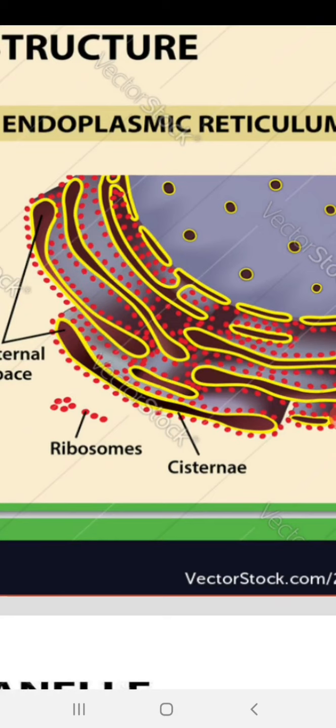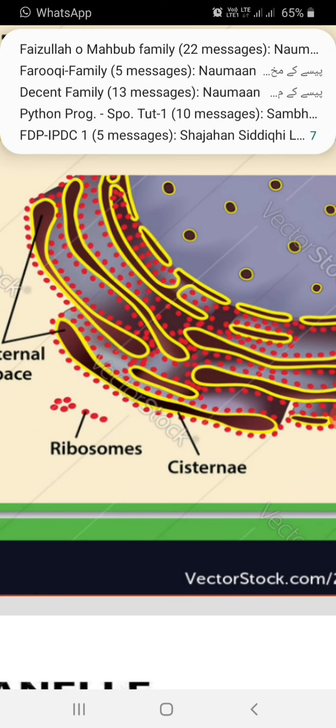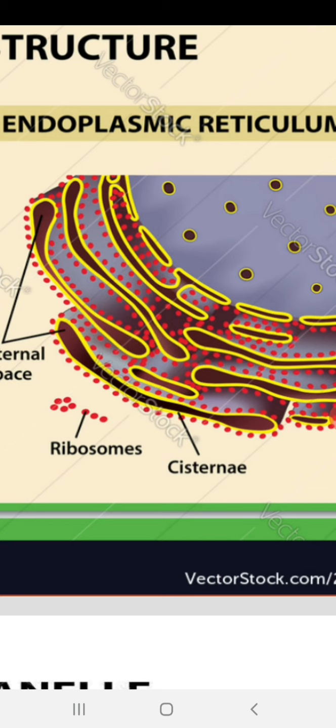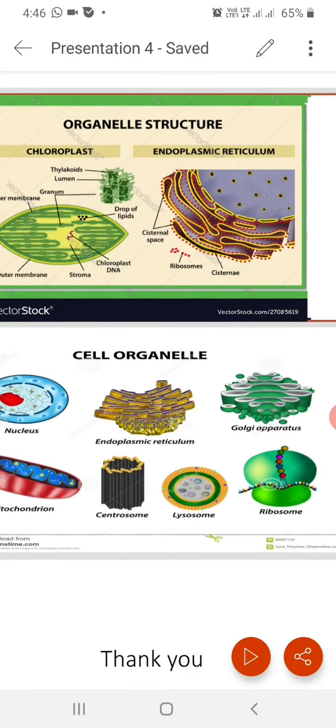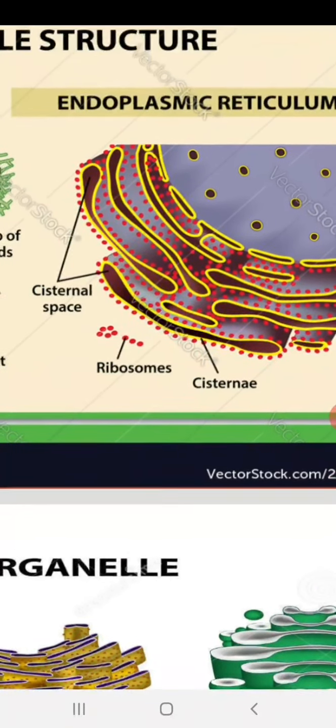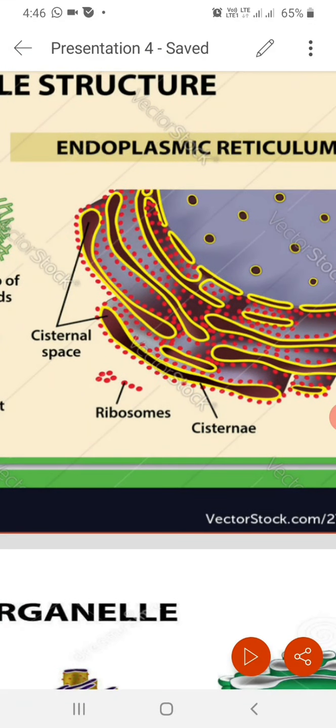And apart from that, on the surface of the endoplasmic reticulum, a granular substance called ribosomes is present. Hence it is called rough endoplasmic reticulum, because endoplasmic reticulum can be differentiated into two types: one on which ribosomes are present, and the other that lacks ribosomes.